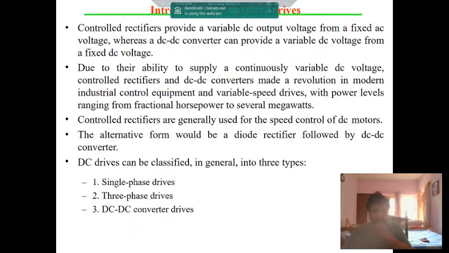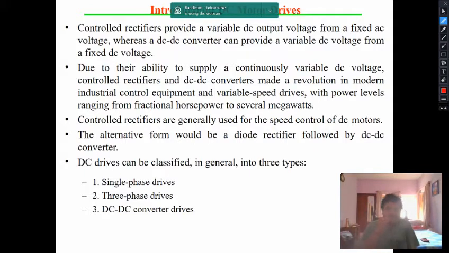Now, with the help of power electronics, we can provide a variable DC output voltage from a fixed AC voltage with the help of rectifiers, whereas a DC to DC converter can provide a variable DC from a fixed DC voltage.